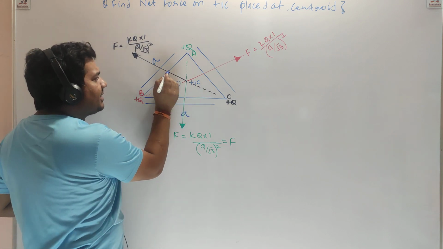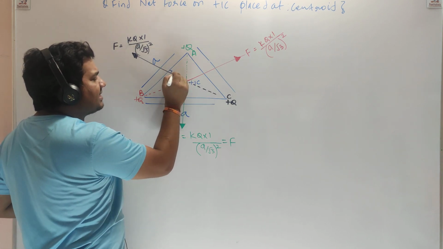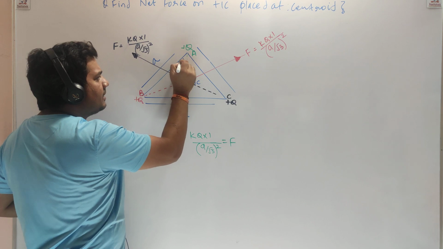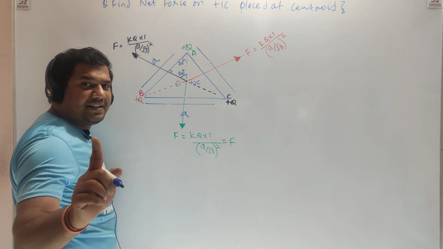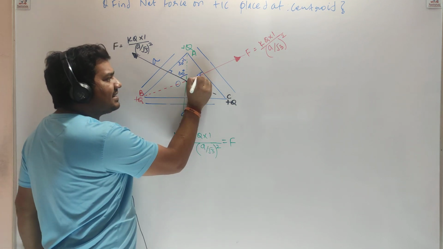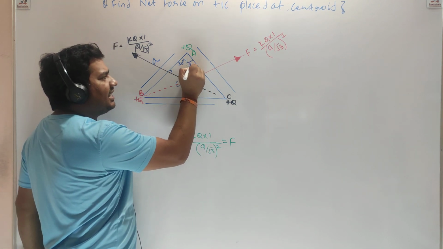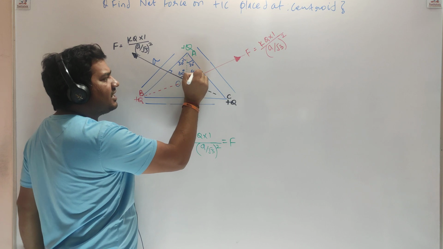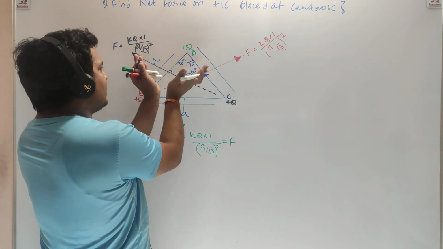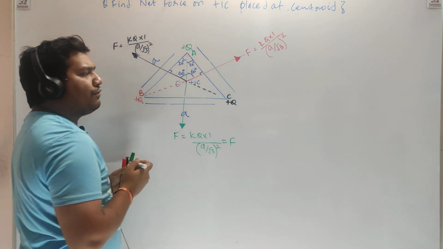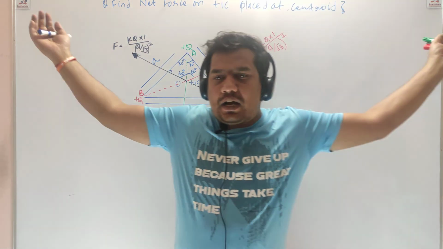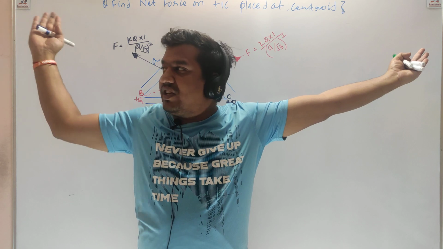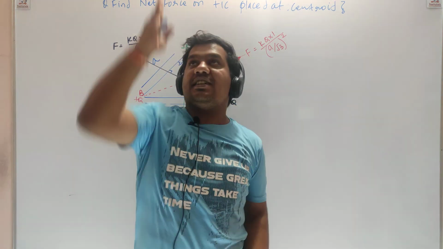Now the student knows that this is 90 degree. If this is 90 degree, this is 30 degree, so this must be 60 degree, right? Once again, look at the board. This is 90 degree, this is 30 degree, so this must be 60 degree. So two equal forces at an angle of 120 degree. If two equal forces F are at an angle of 120 degrees, the resultant is F upward.